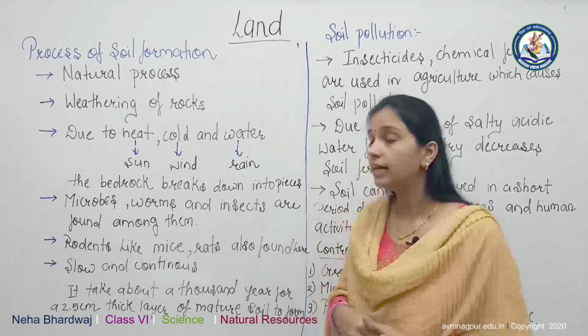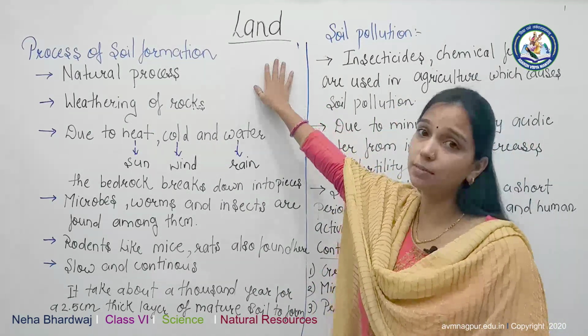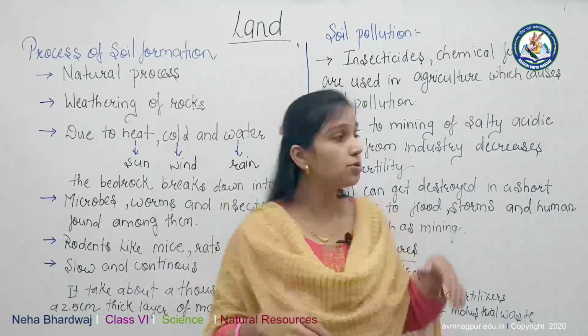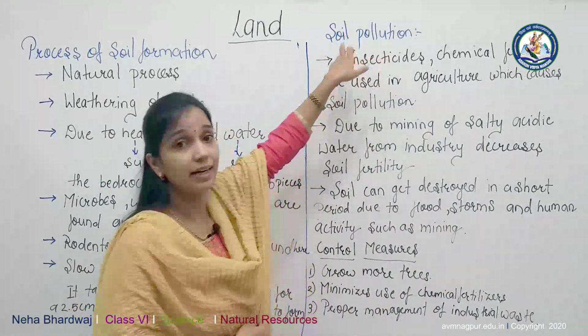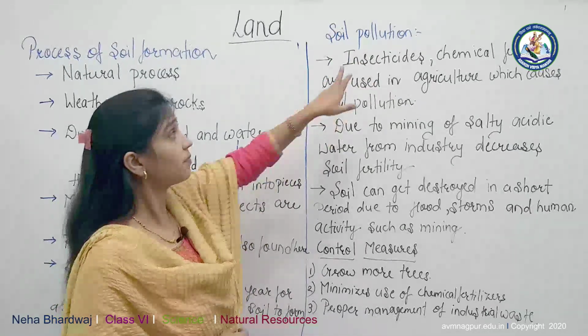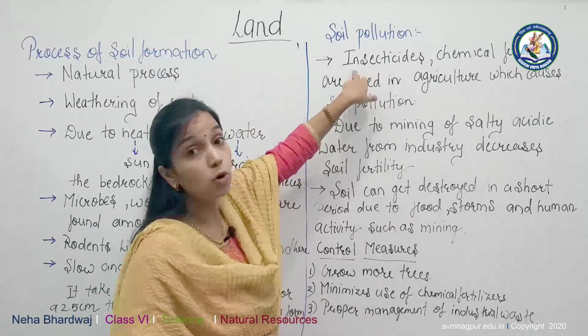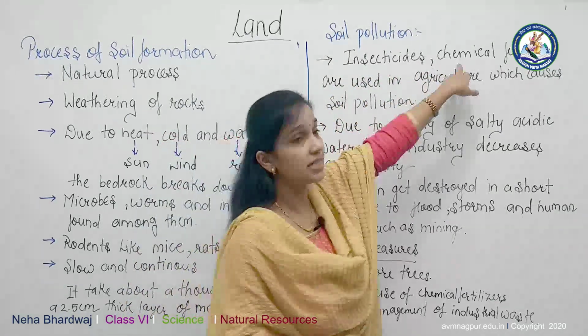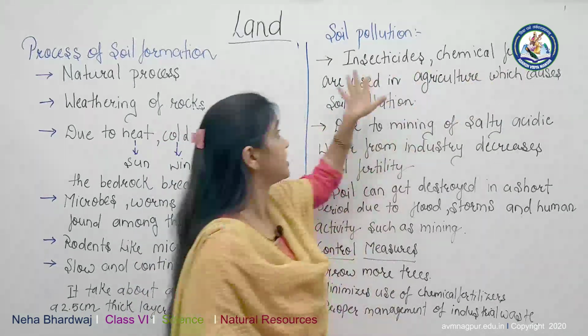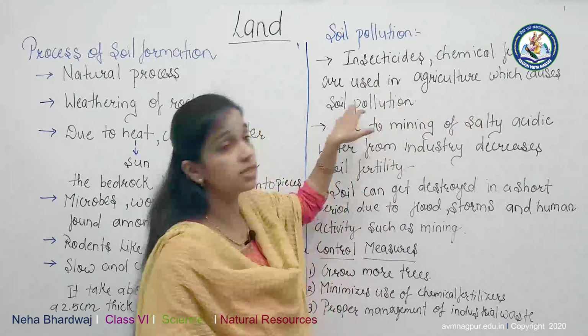Now, when we are studying about the land, it is necessary to study about soil pollution, that is, how soil is polluted. If we use insecticides, pesticides or chemical fertilizers in excess in agriculture, we cause soil pollution.